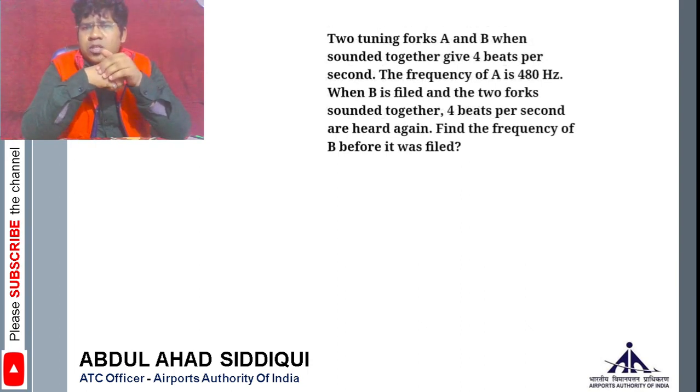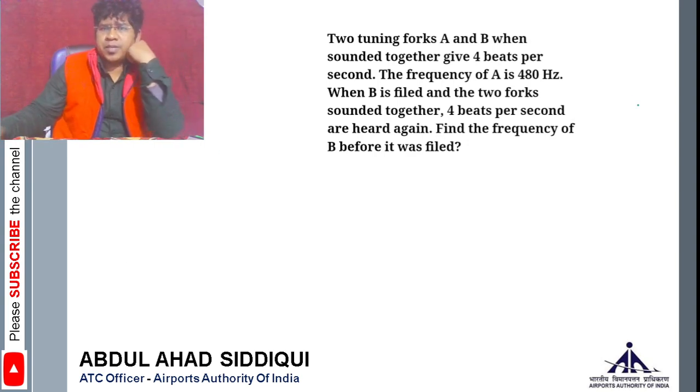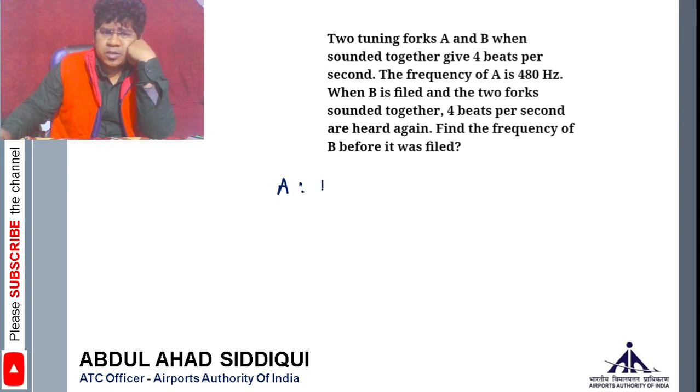Two tuning forks A and B, when sounded together, give 4 beats per second. The frequency of A is 480 hertz.